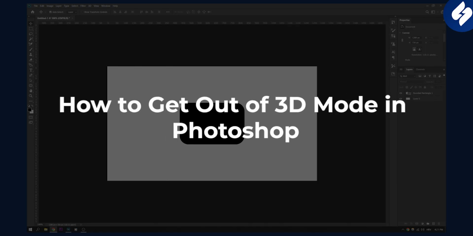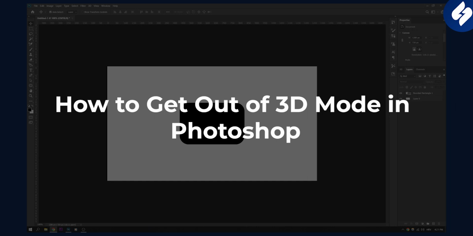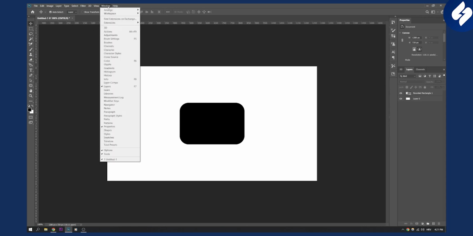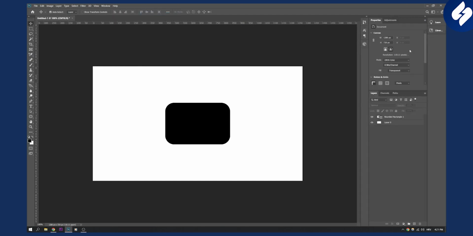In this video, I will show you how to get out of 3D mode in Photoshop. Now, this is really simple to do. All you have to do is go to Window, and then from Window go to Workspace, and here, as you can see, you will have 3D, which is the workspace I'm in. If I want to exit out of this workspace, I can go to Essentials. The Essentials is basically the basic workspace of Adobe Photoshop, and this is how you can turn it back.